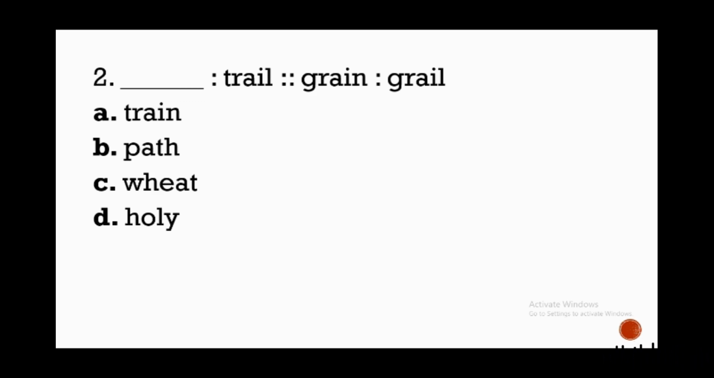Which among the choices has similarity to the given word? Okay, obviously the answer is letter A. Train is to trail as grain is to grail. Because train becomes trail when the N is replaced by an L, and same thing with grain. Grain becomes grail if you replace N with an L.